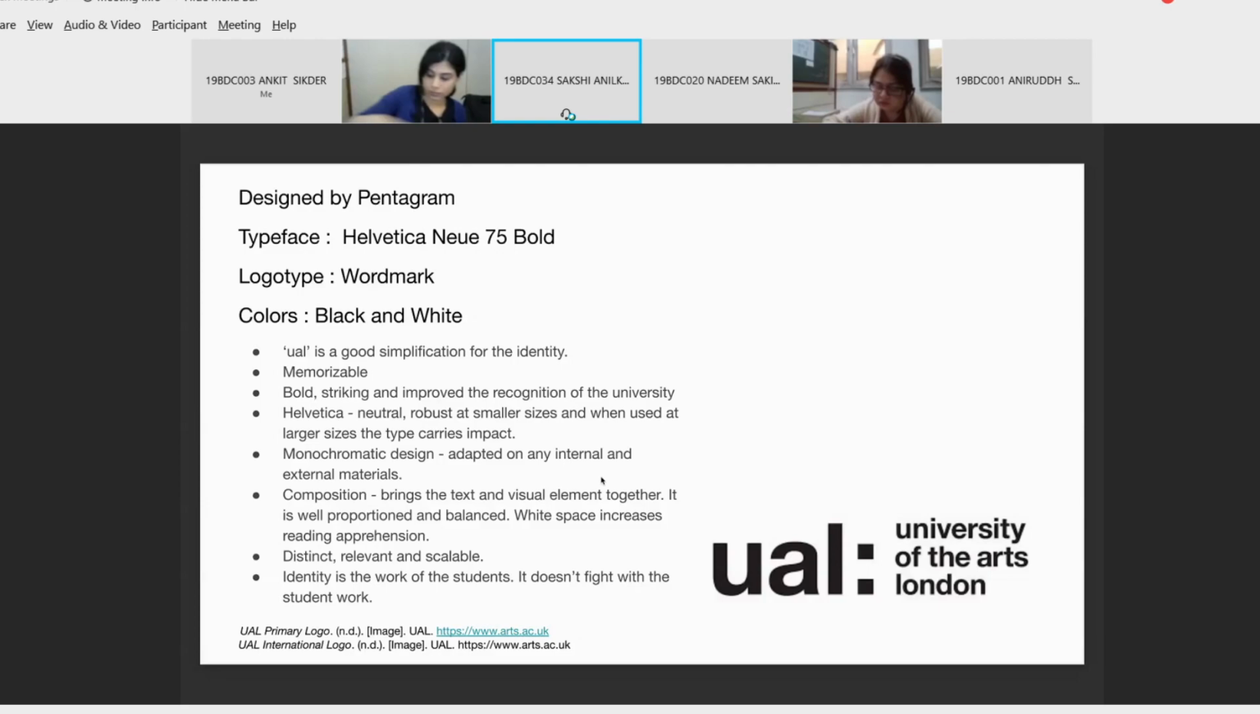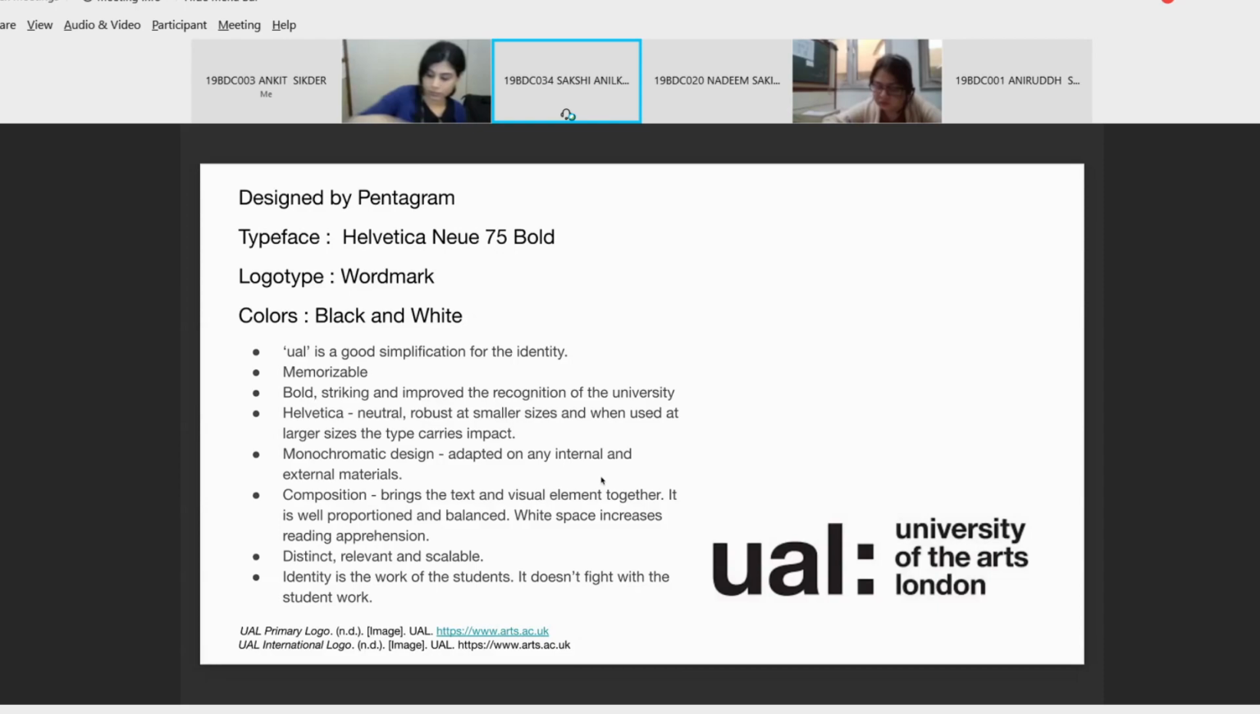So when they use it for depicting the sub-brands, the names of the colleges come on the other side of the colon. So the colon actually acts as the bridge between the college and the university. That was the purpose of using the colon in the logo. One more thing that we see is, again, it fills the requirements of being bold and striking, and it helped them improve the recognition of their brand.